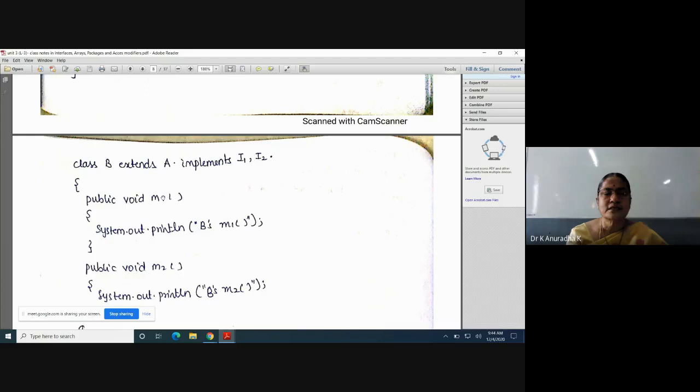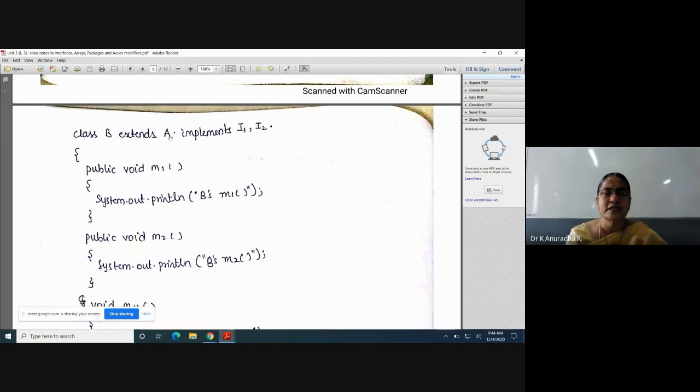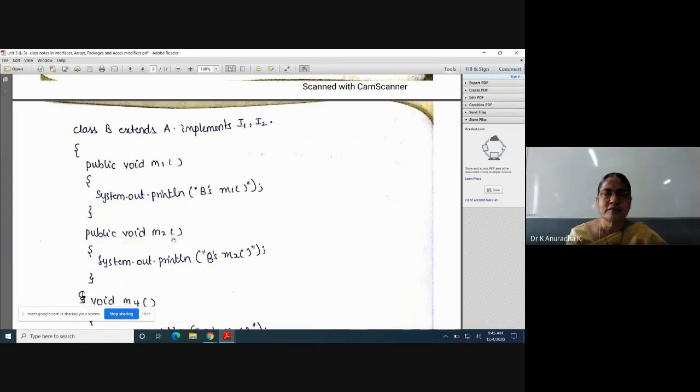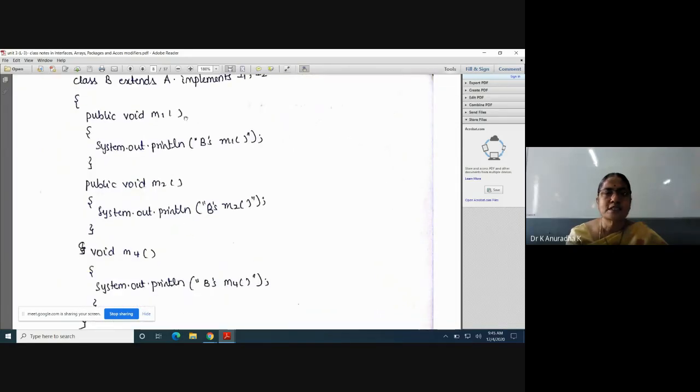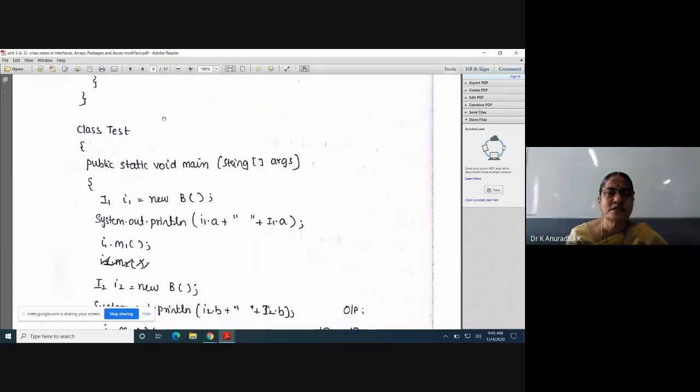Class B can access M1, M2 and M3 also. Why? Because using extends A, the M3 method of class A is inherited to class B. That's why we can use M1, M2, which are the methods of I1 and I2, M3, which is the method of A, and M4, its own method. So using B's class object, it can access M1, M2, M3 and M4. That is the advantage of class B by using the extends and implements keywords.